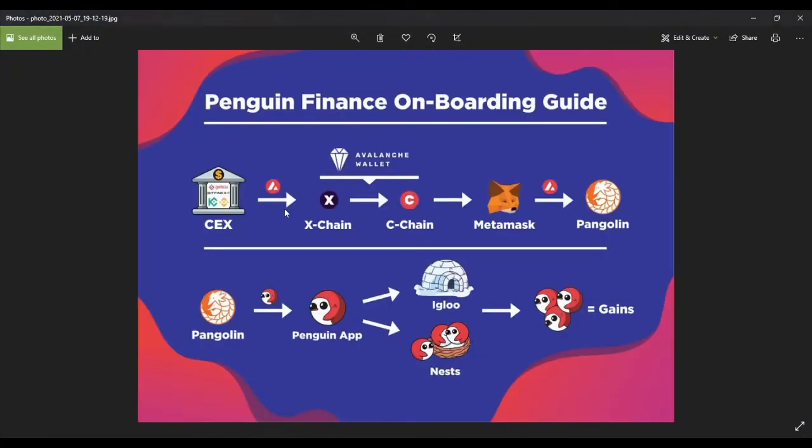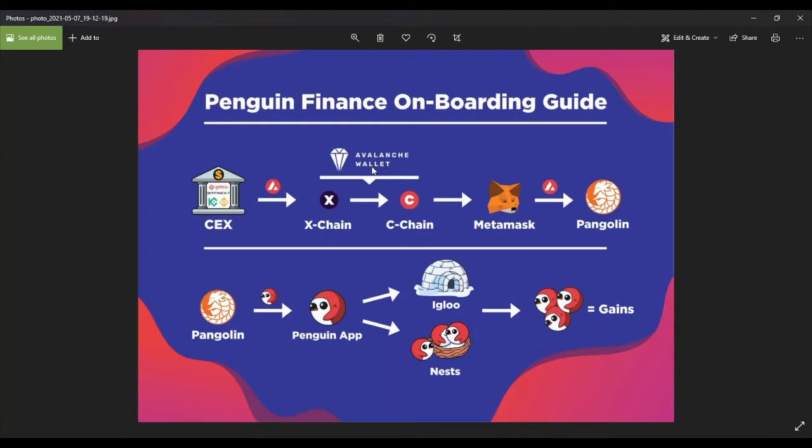Here I have found a very good picture from Penguin app. This is a yield farm in the Avalanche blockchain, and I want to show you the steps. Initially, we have the centralized exchange. I see Gate.io, Bitfinex, KuCoin, Binance, where you can buy AVAX, the Avalanche token. The next two steps concern the Avalanche wallet. So from a centralized exchange, you buy AVAX and then you send them to the X chain in the Avalanche wallet.